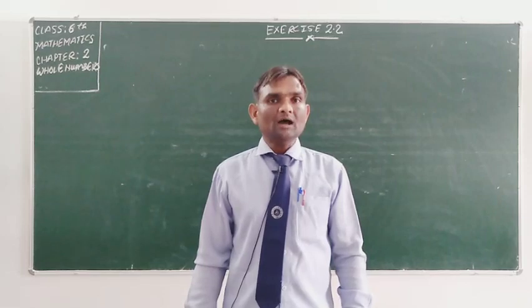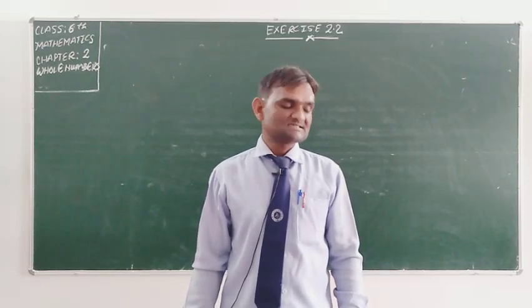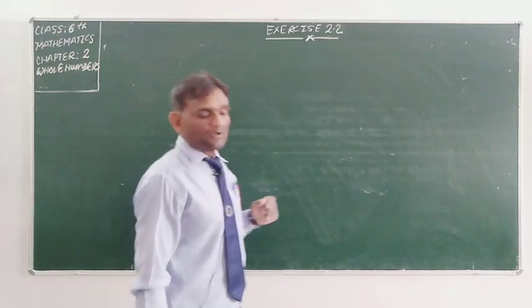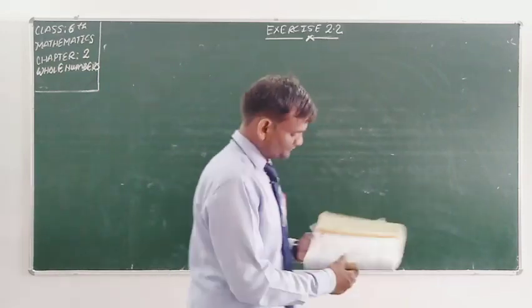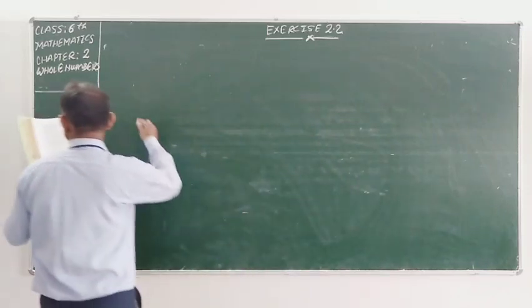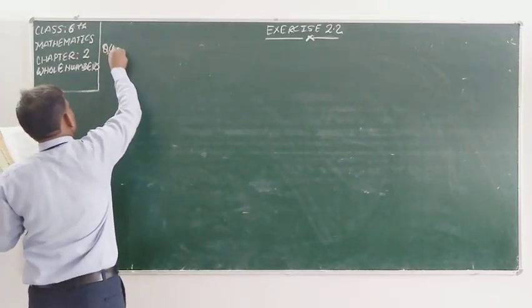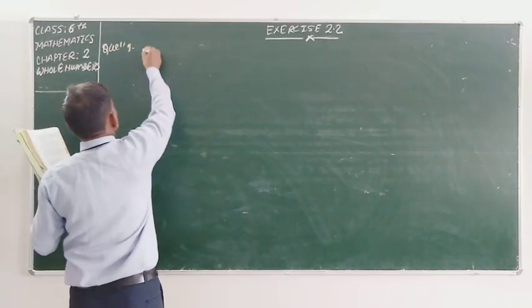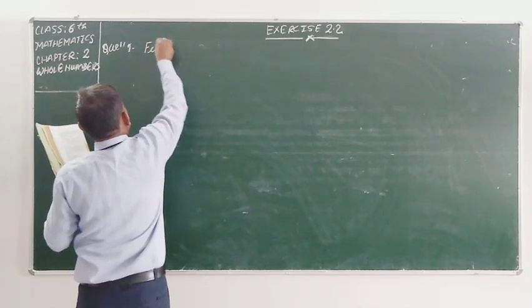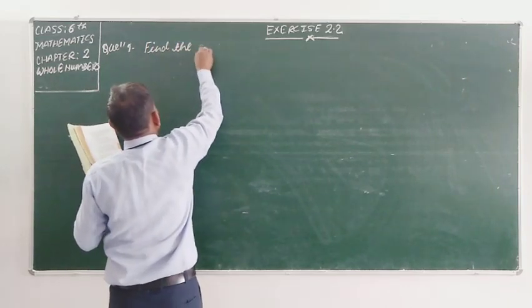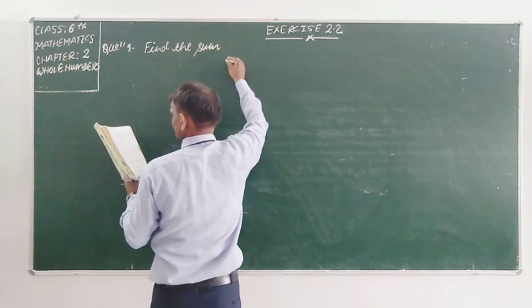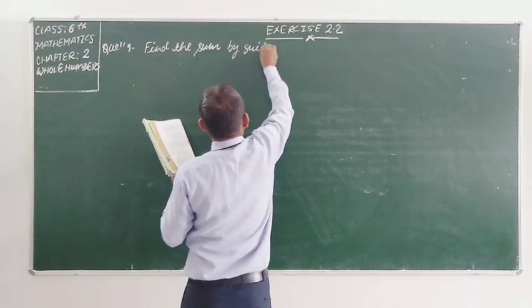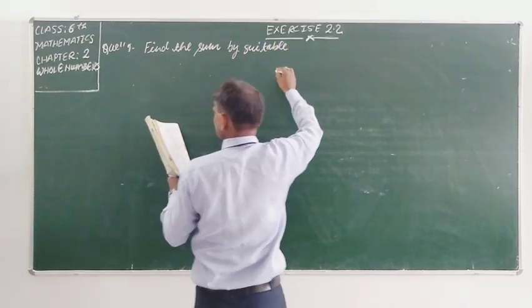Student, today I am going to start your new exercise 2.2 of chapter 2, whole numbers. So student, first question I am going to write on the board. Question number first is saying to you, find the sum by suitable rearrangement.